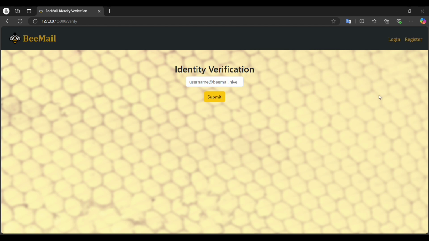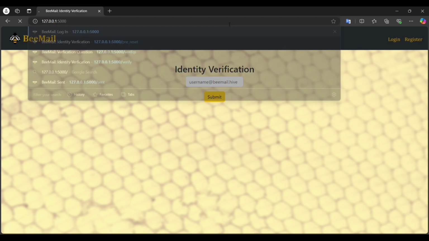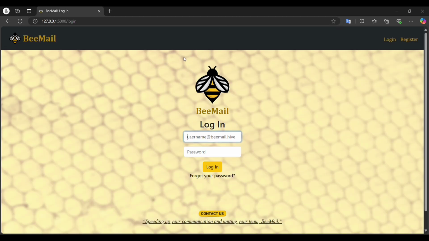And the same thing is used with the main page, so they can't access the index page unless they are logged in. As an example, let's just do that. So yeah, they can't access the main page unless they are logged in. I'm using the same concept when resetting the password in the pre-login reset. So yeah, that works like that.